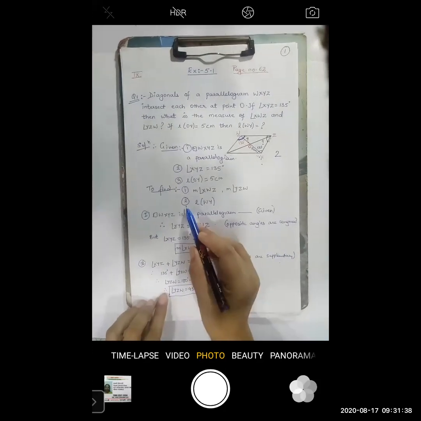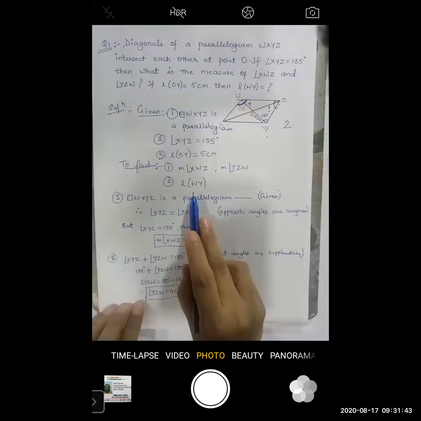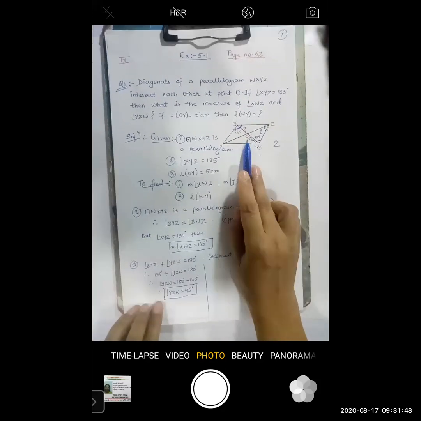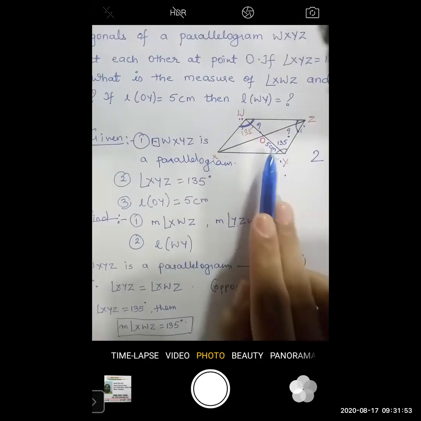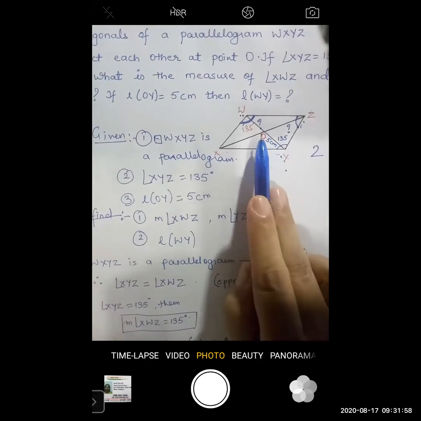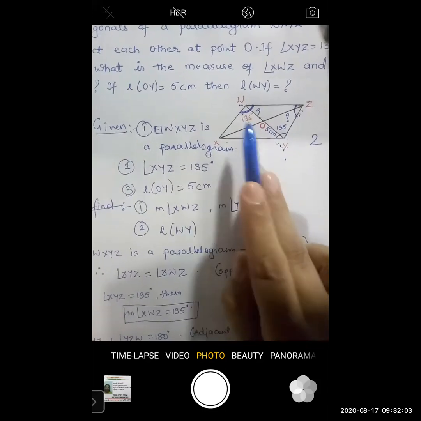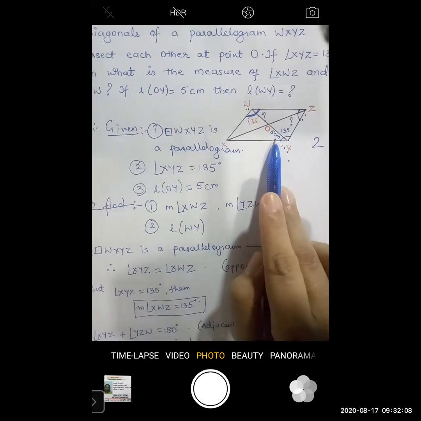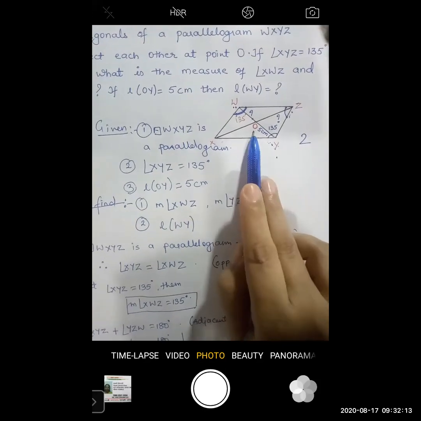Now we'll go to the second part that we have to find out. That is the length of WY. Now here OY is given how much? 5 centimeter. And you know that the diagonals of a parallelogram bisect each other. That means if OY is 5, then OW will also be 5, or no? Yes, both are equal. Or you can say that OY is half of WY.